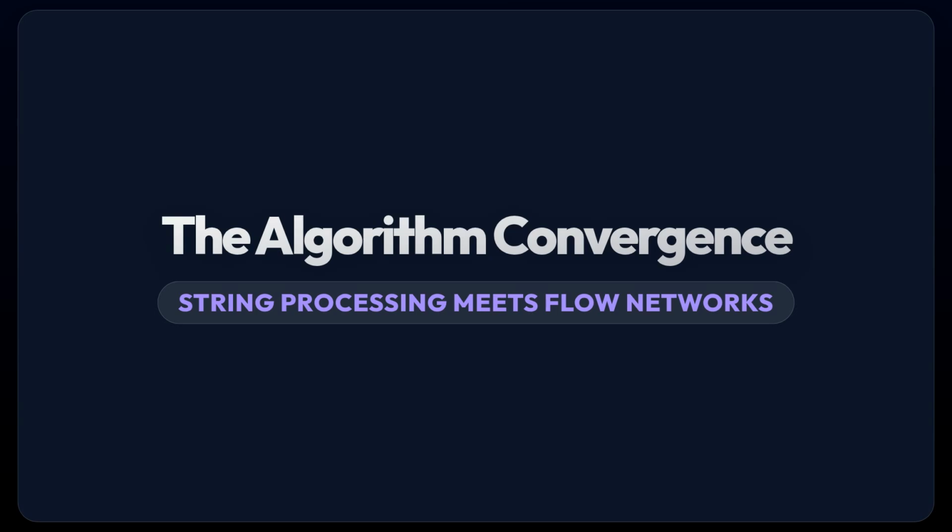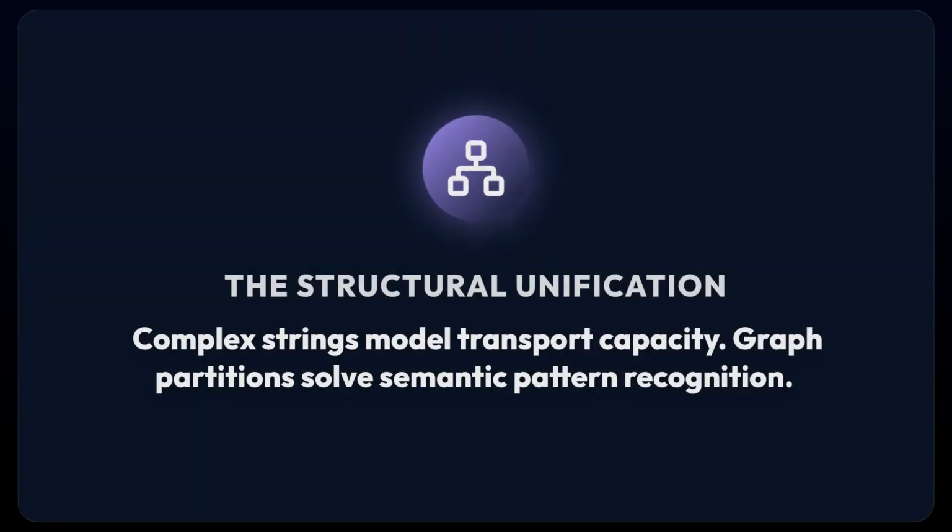Data is no longer just a sequence of characters, nor is it merely a physical payload. In modern computational science, the historical boundaries between string pattern recognition and network flow theory have completely collapsed. Historically, algorithmic paradigms were strictly compartmentalized. Today, mapping sequence constraints onto flow capacities allows us to solve massive global optimization problems. We are translating continuous reality into discrete mathematical structures.